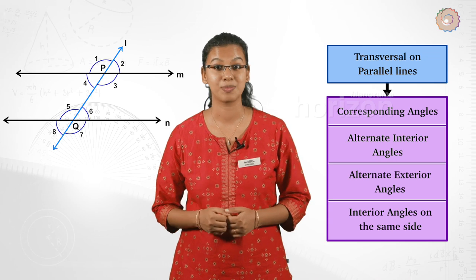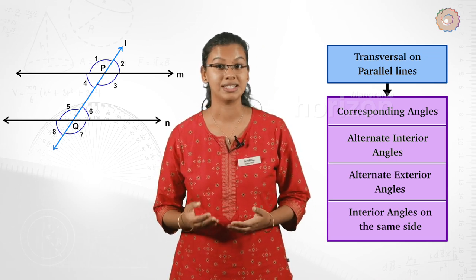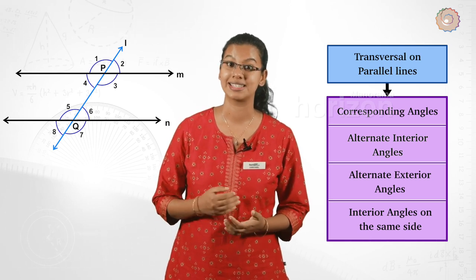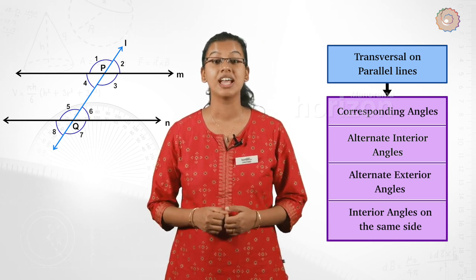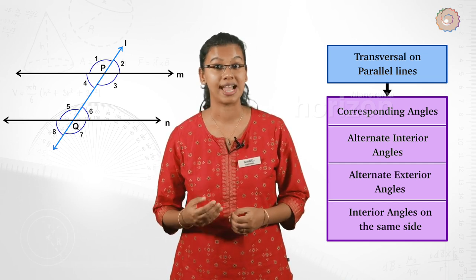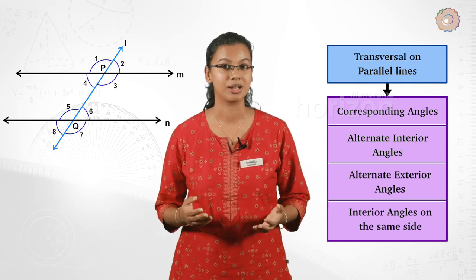Of these, the corresponding angles will be equal to each other. Alternate interior angles will be equal to each other and interior angles on the same side are supplementary. We have axioms and theorems for that. What about lines parallel to the same line? Do we have any axiom or theorem for that?